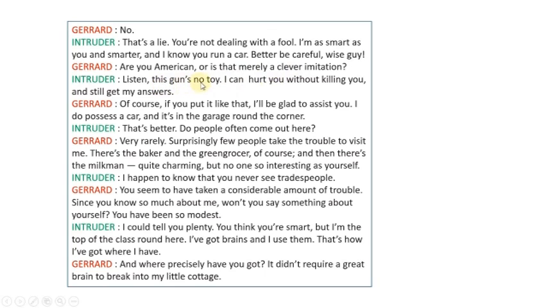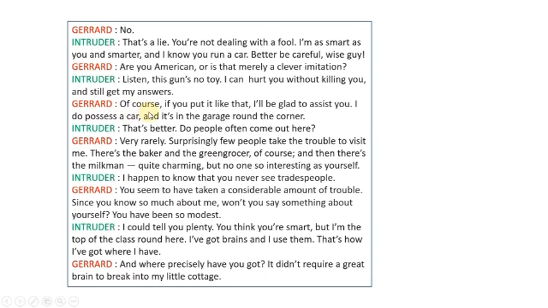Intruder: Listen, this gun is no toy. I can hurt you without killing you and still get my answer. The intruder got angry and said that his gun was not a toy. He could harm Gerard and still get the reply to his question.